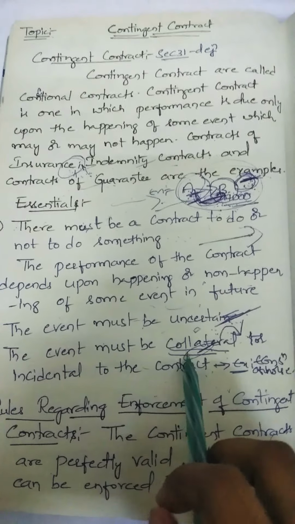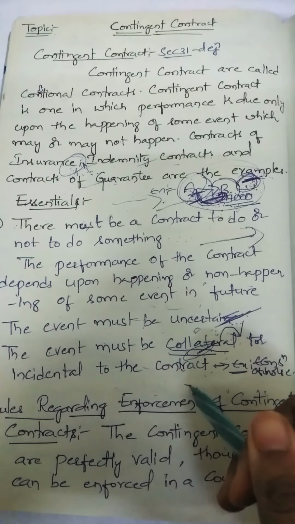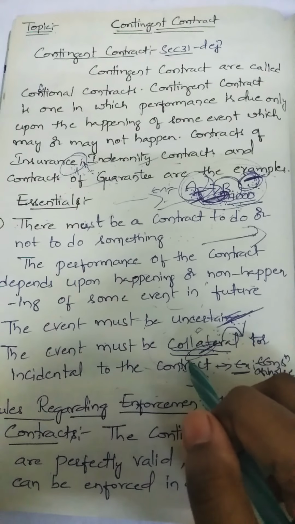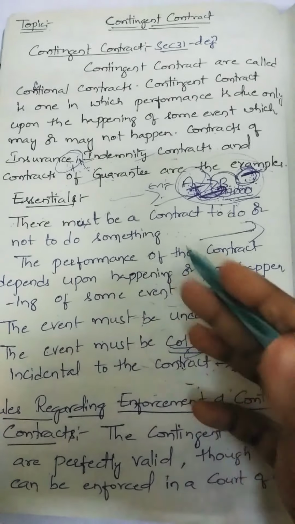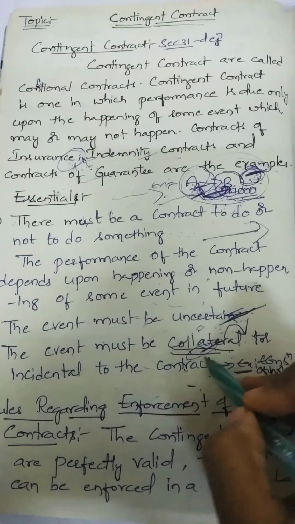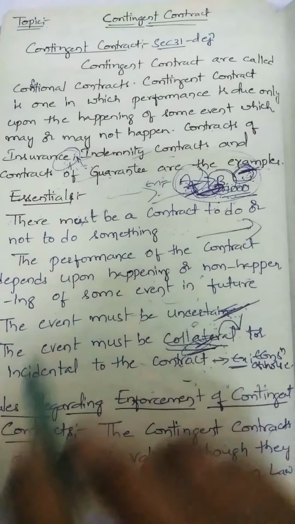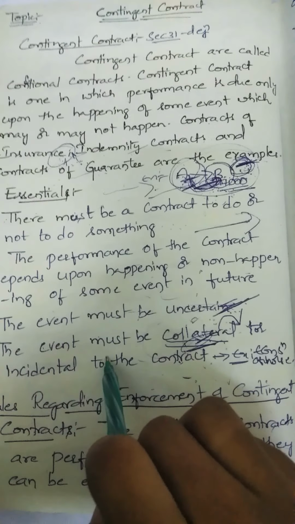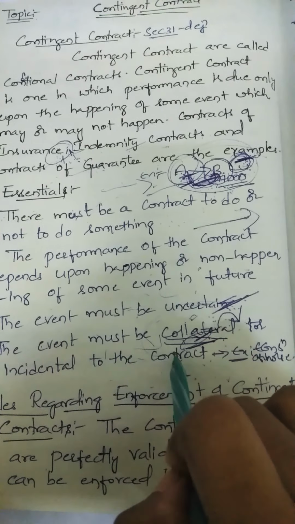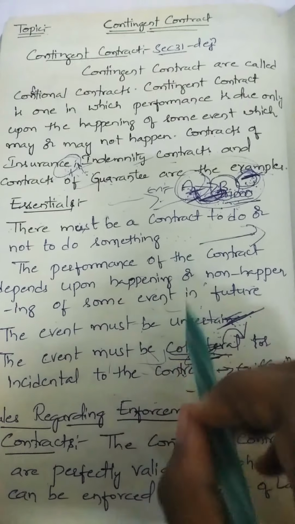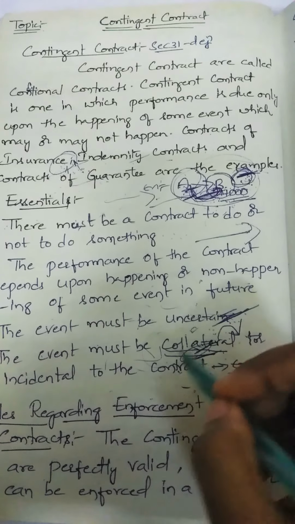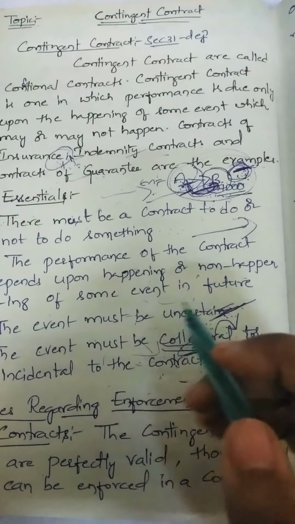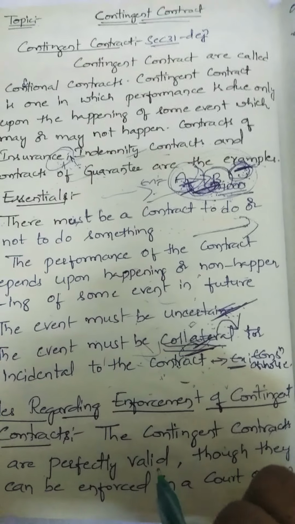Next, the event must be collateral or incidental to the contract. Collateral here means not the main objective of the contract but following the main objective of the contract. There are two parties, A and B. A says that I will purchase your horse if it proves itself lucky. It means the horse has to prove itself lucky. If that horse proves lucky I will give you 10,000 rupees and I will purchase that horse.